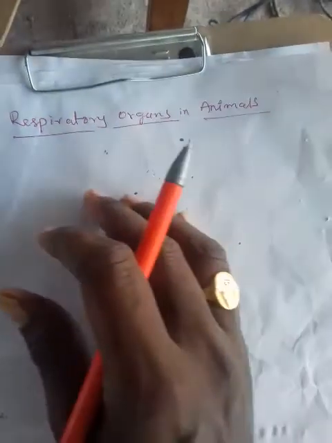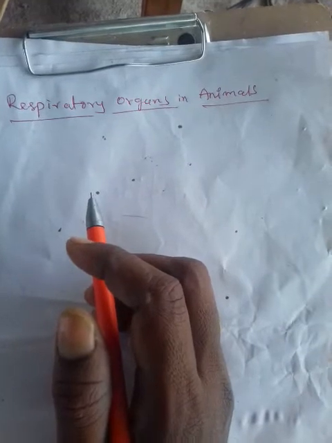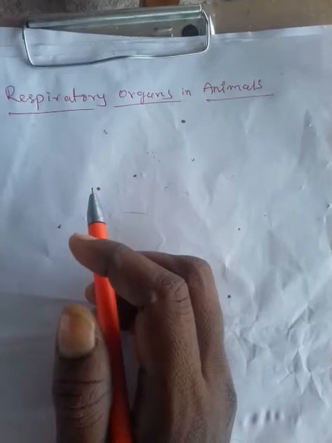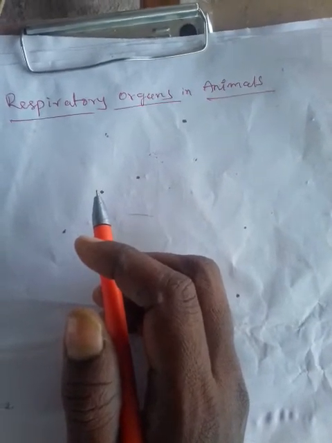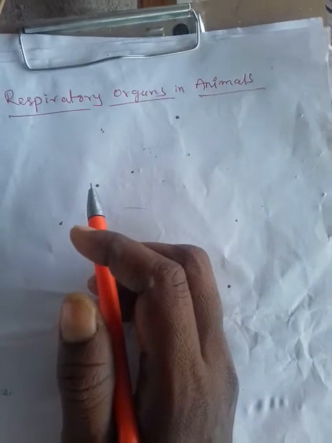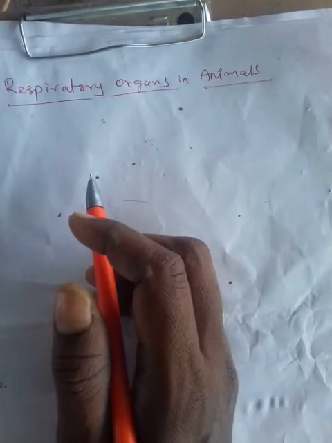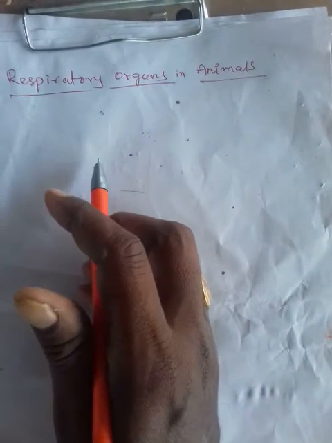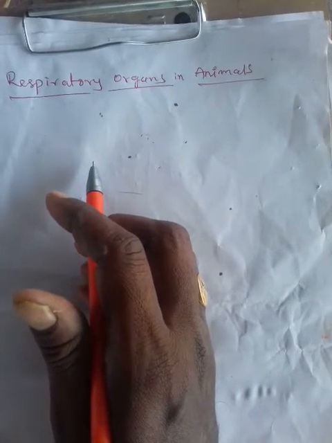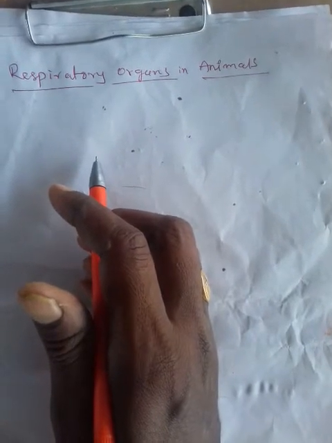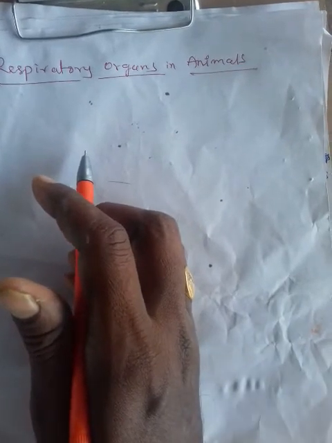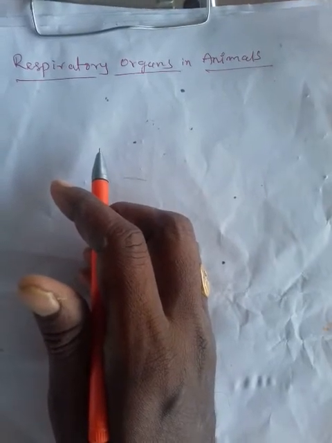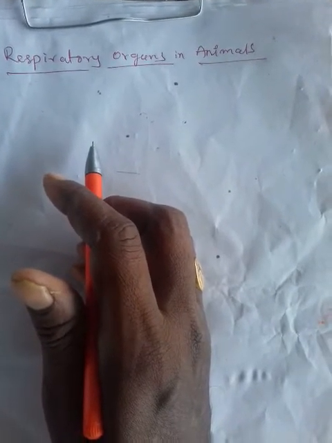In the last class we learned the definition of breathing or respiration, and the types of respiration with regard to the absence and presence of oxygen. They are anaerobic respiration and aerobic respiration respectively. Anaerobic respiration is advantageous to microbial organisms, or microbes, or lower animals, whereas aerobic respiration is more advantageous to well developed animals, from sponges to mammals. That is the specialization of aerobic respiration.